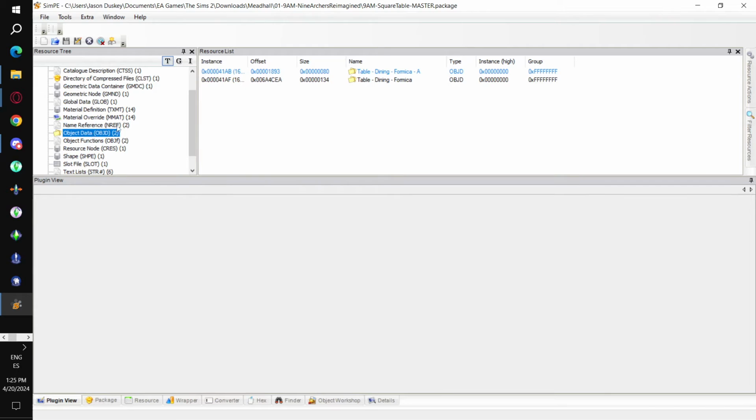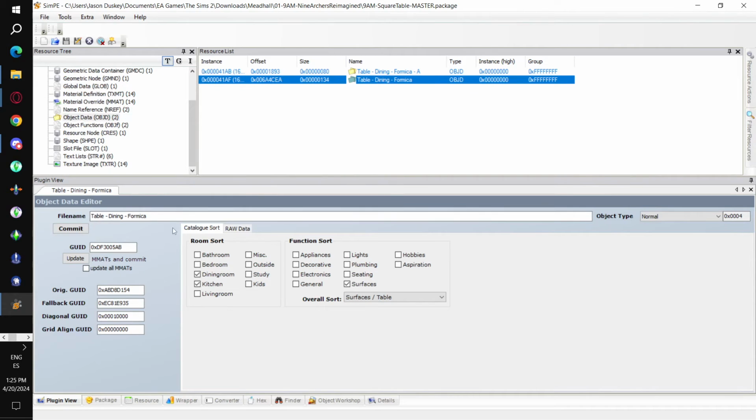And then we'll move on to the OBJD. And this has kind of a unique plugin here. This is our GUID. This is going to tell the catalog, hey, I am a unique thing. Don't override one of the default Maxis objects. Create a new object or a new catalog entry for me.